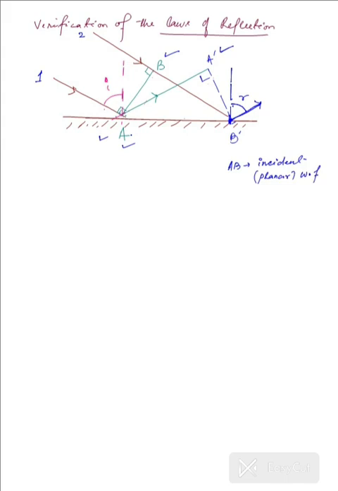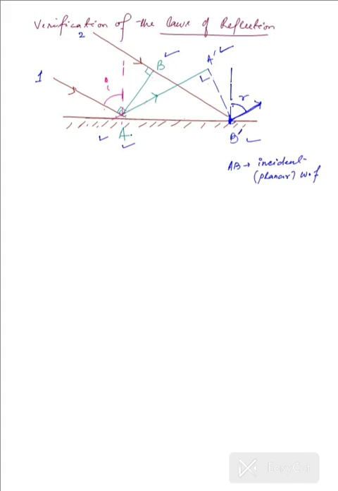While the first ray gets reflected from the point A to the point A dash, the second ray travels from B up to B dash down there. In the meantime, both those points B dash and A dash will be in phase. Why?